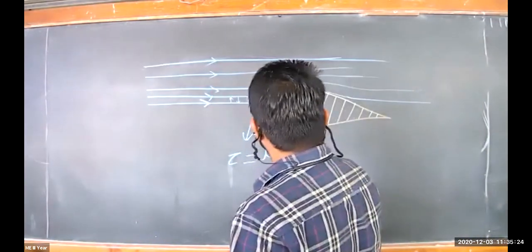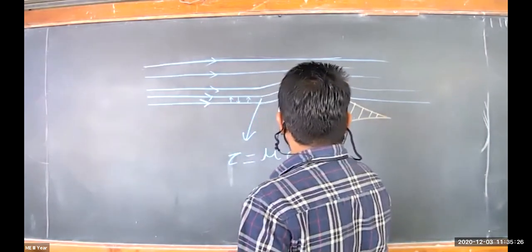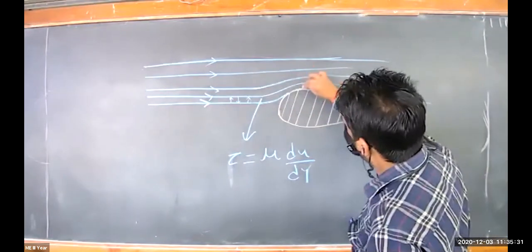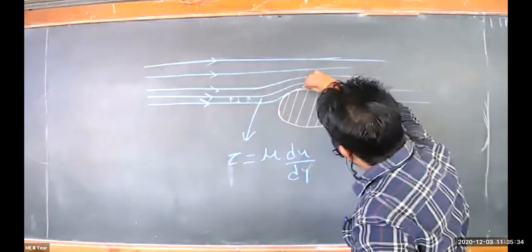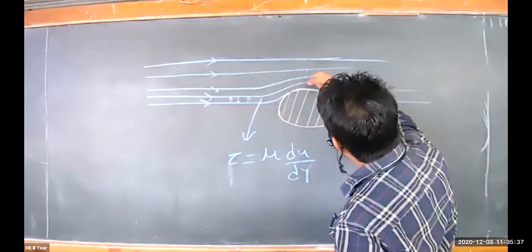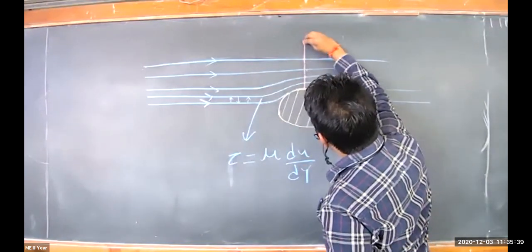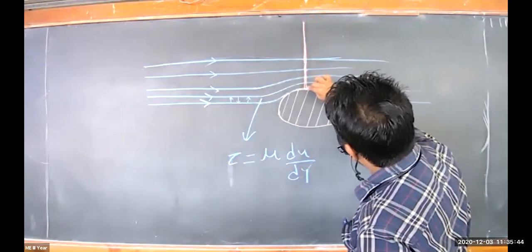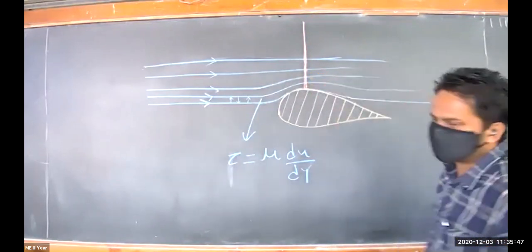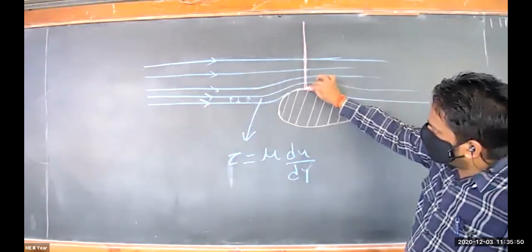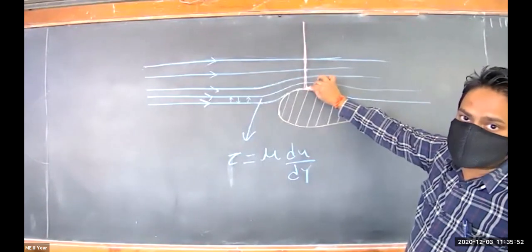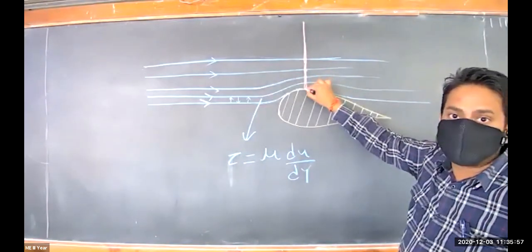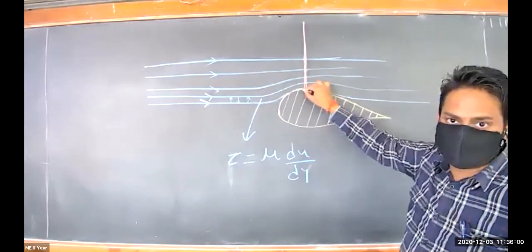So we write tau equals mu into du upon dy. So in between, some stress is there between all the molecular layers. I will draw here one straight line. Now consider the velocity of fluid at this point, just at the interface of your solid. At this location, the velocity of molecules on the solid surface is 0.